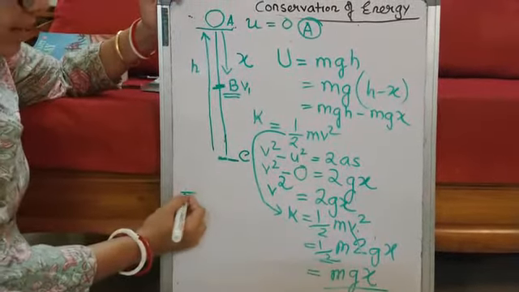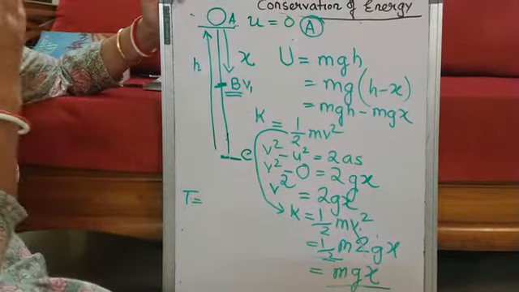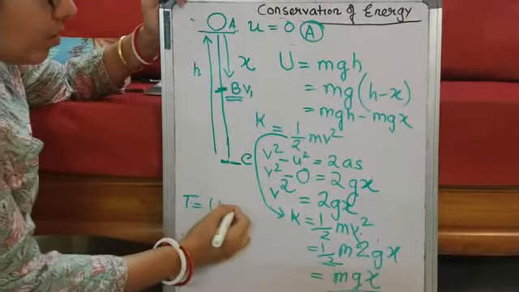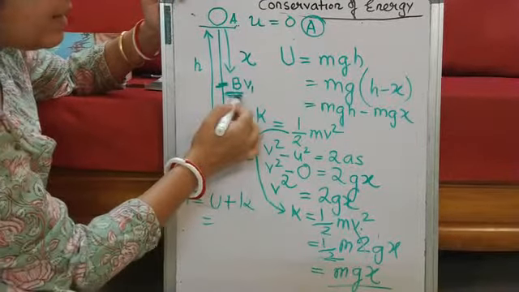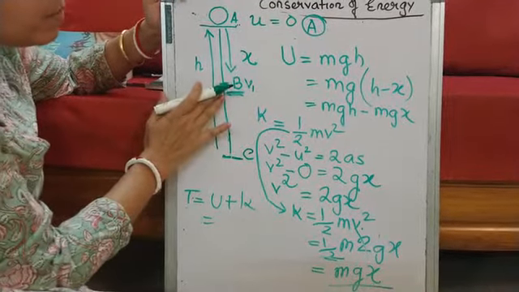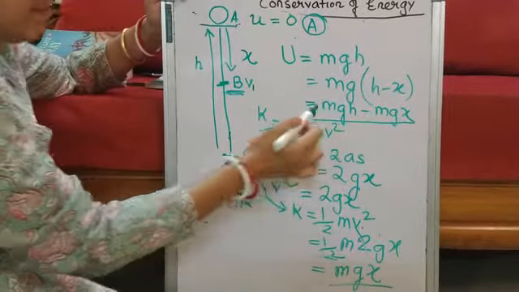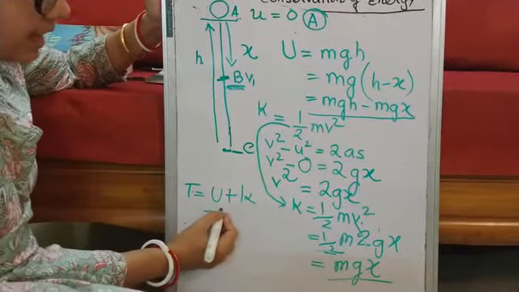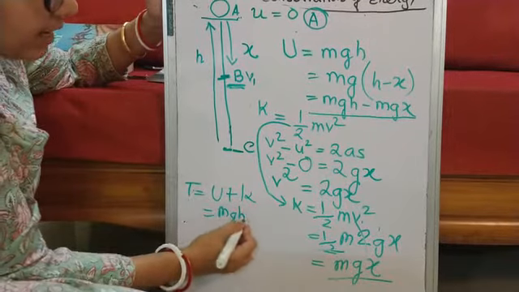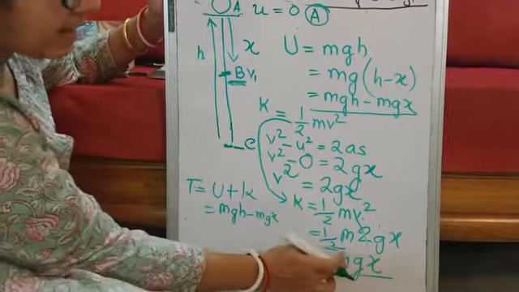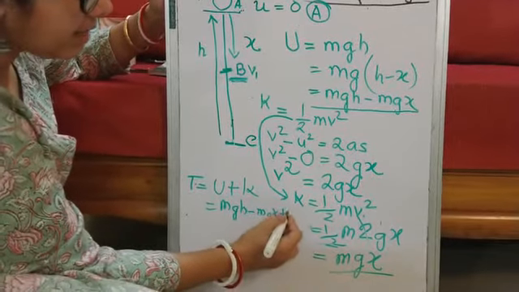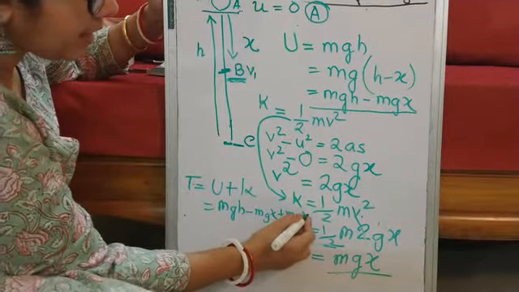Now the total mechanical energy is U plus K. What was U at B? Now remember, we are just taking the B position. U is mgh minus mgx, and K is plus mgx.